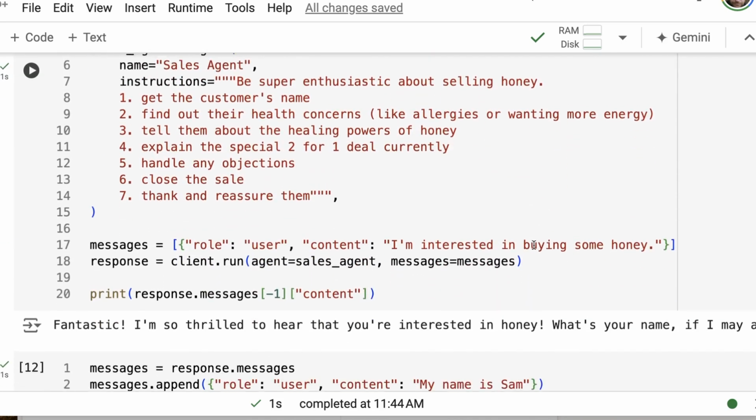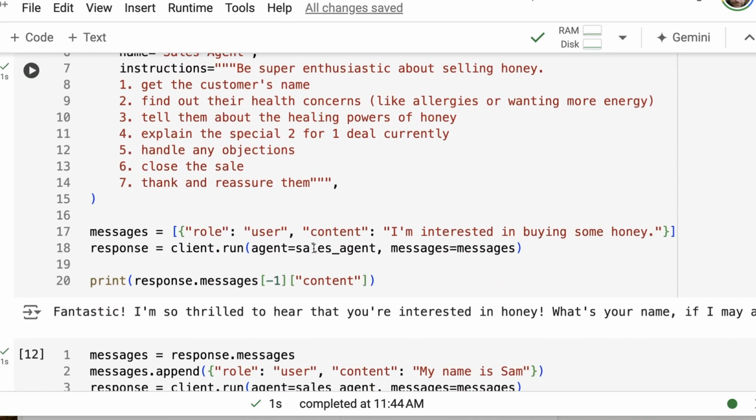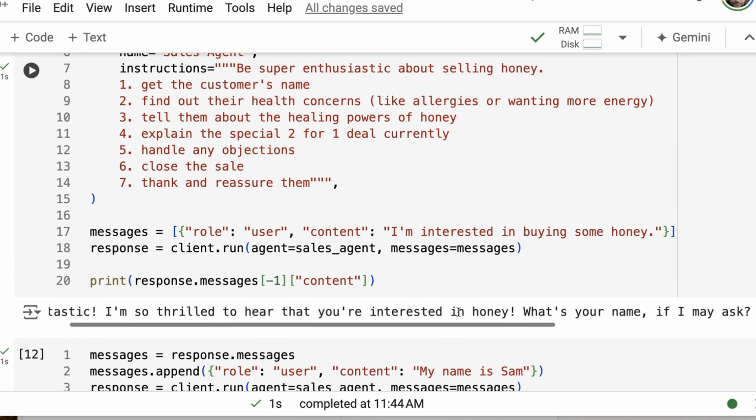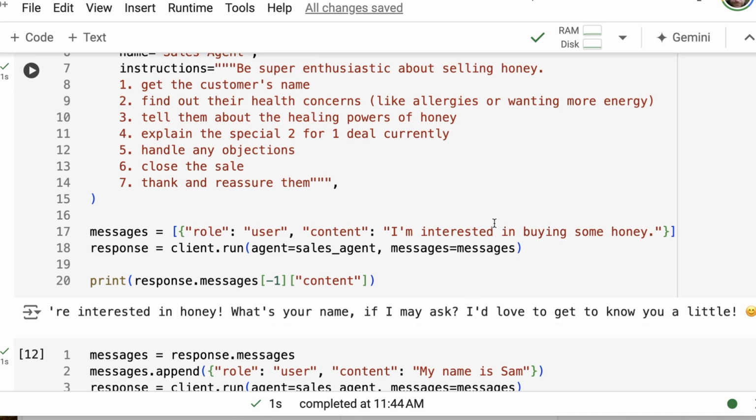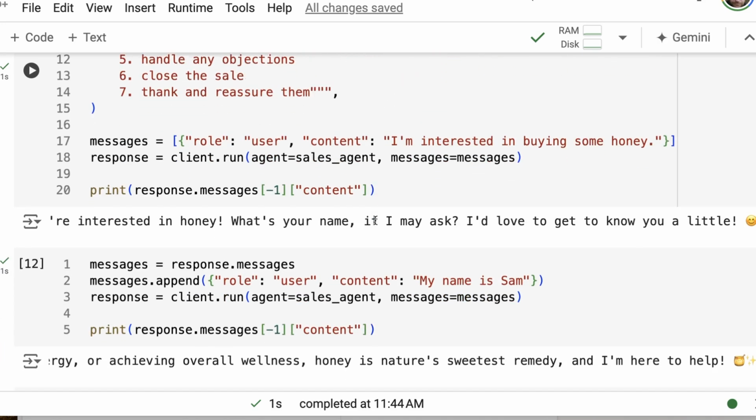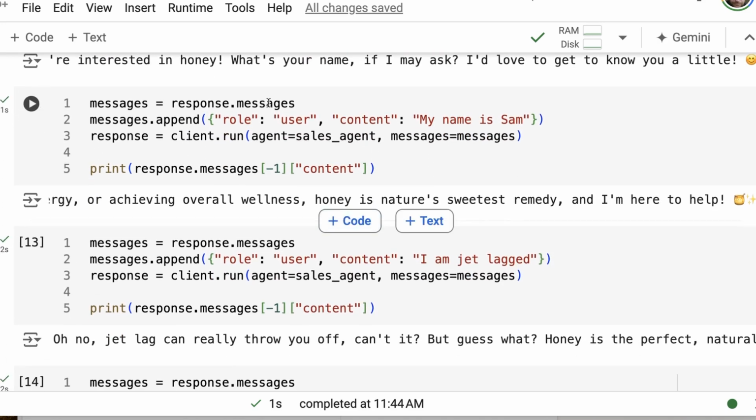But now it's got these steps. So it's going to be much more like, oh, fantastic. I'm thrilled to hear that you're interested in honey. What's your name? I'd love to get to know you a little bit. So you can see now I basically tell it, okay, my name is Sam.